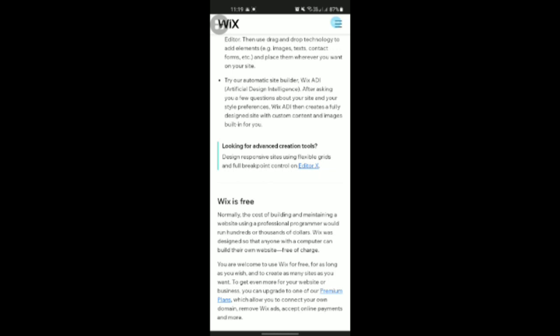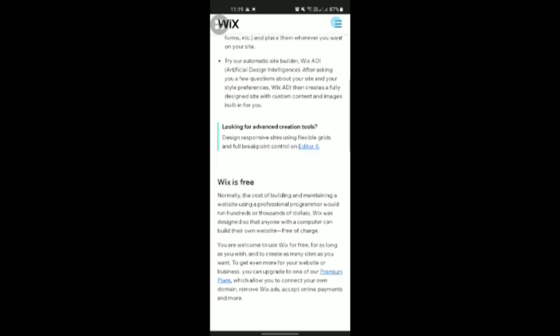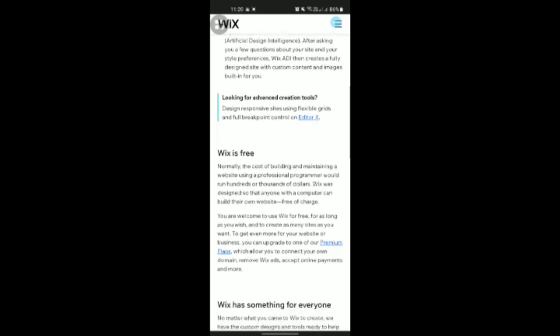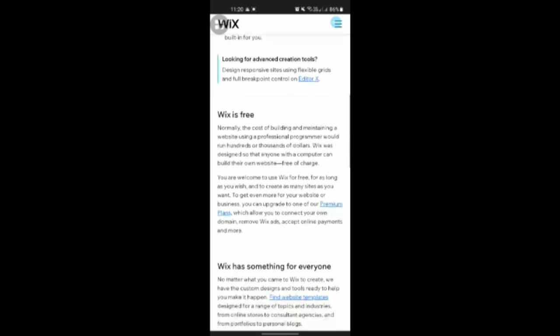You are welcome to use Wix for free for as long as you wish and create as many sites as you want. To get even more for your website or business, you can upgrade to one of our premium plans, which allow you to connect your own domain, remove Wix ads, accept online payments, and more.